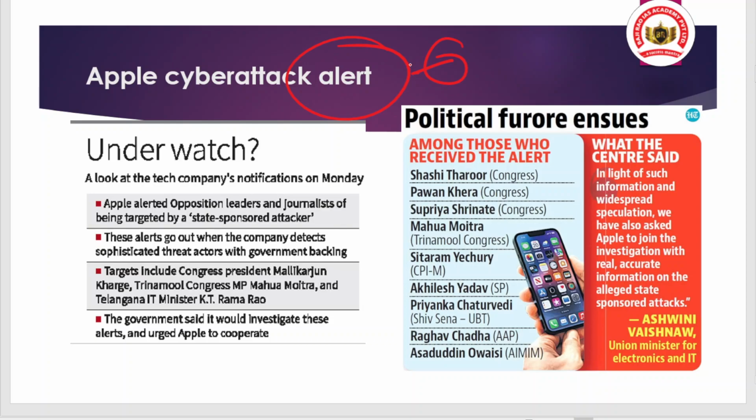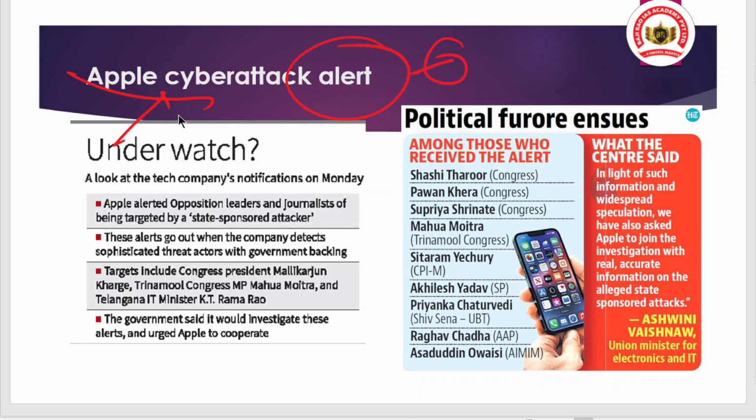Okay, why is this a point of concern? Because when we talk about cyber related incidents, we are mainly concerned with the outsider, with the foreign attackers. But these allegations by the company suggest that the state can use these technologies, these digital tools, for vigilantism against the opposition, against the journalists who talk against the government, against the state. So that is an allegation.